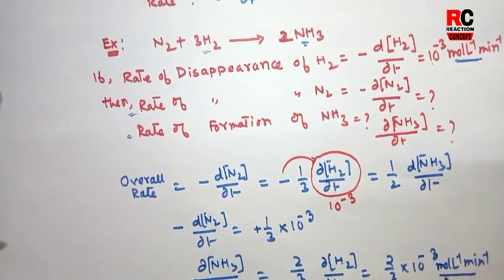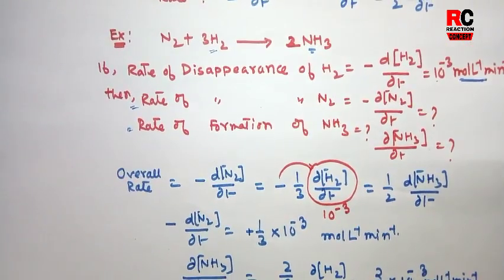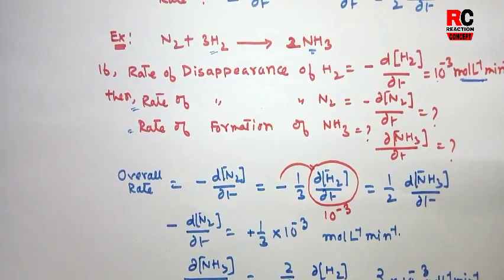This is the unit of rate. Here also the unit of rate would be mole liter inverse minute inverse. Okay. So this is how you have to solve problems if they are asked based on overall rate of a reaction.